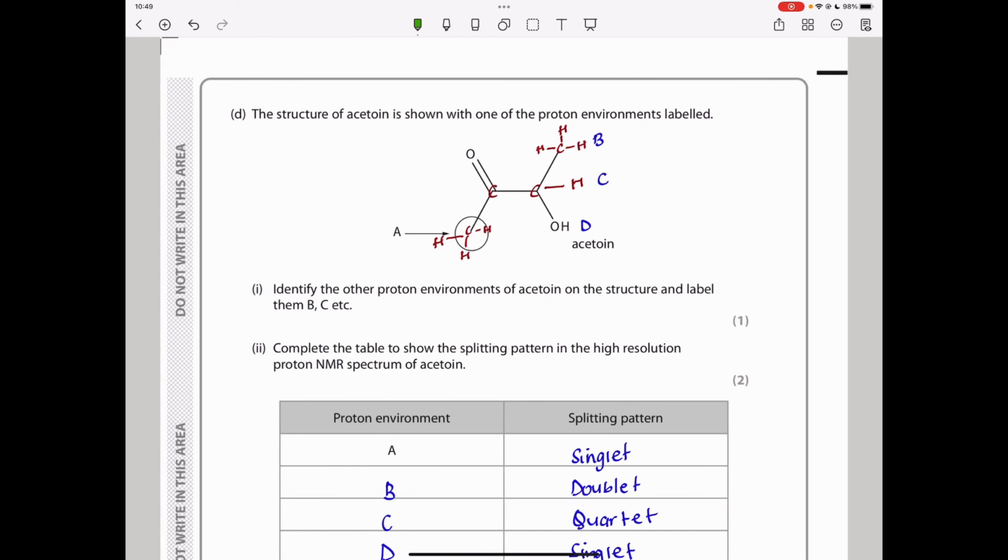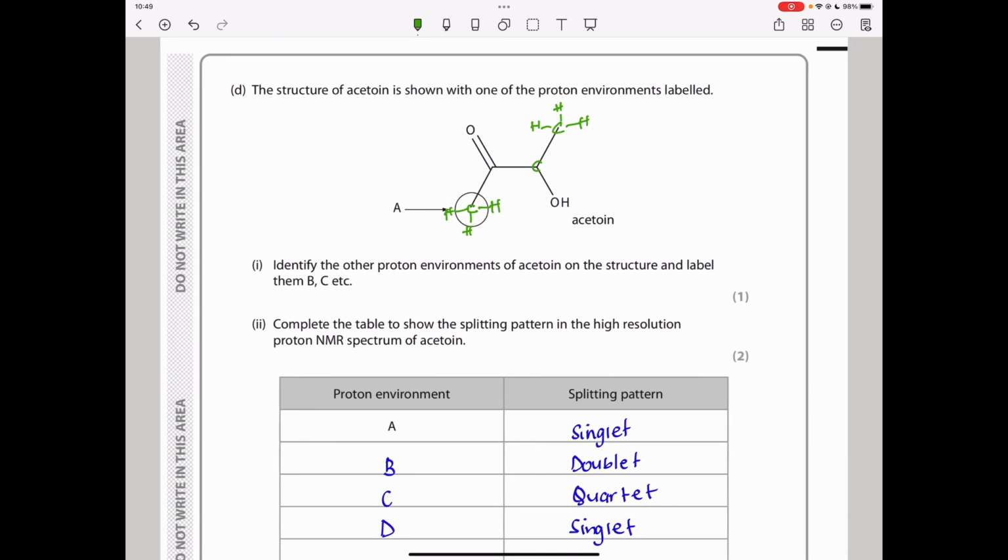It says, the structure of acetone is shown with one of the proton environments labeled. So we have this environment labeled here, and they told us it's environment A, this one here. Of course, the structure was not like this. Let me take everything away. It was like that, and they told us this is the first environment. Since you know this is a methyl group, I always like to position the hydrogen so that there is no mistake to be made. And this is a carbon as well, so that is also methyl, as you can see.